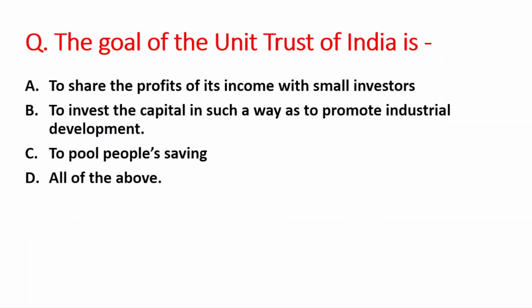Next question is the goal of the Unit Trust of India is A option is to share the profits of its income with small investors, B option is to invest the capital in such a way as to promote industrial development, and C option is to pool people's saving, and D option is all of the above. The right answer is option D, that is all of the above.